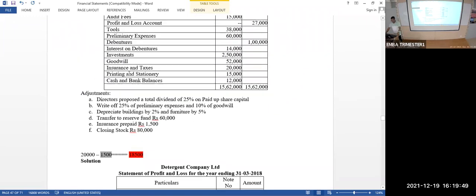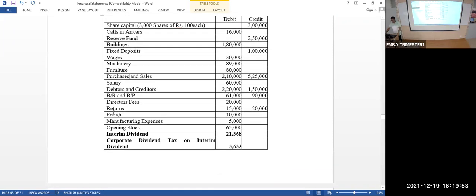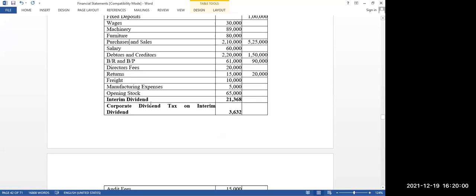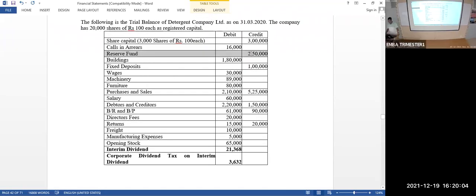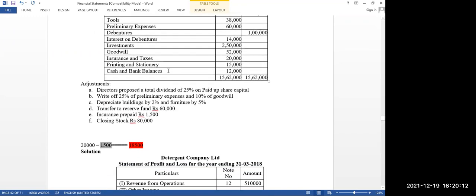Look at this reserve. Where is reserve? Yes, reserve fund. It is there, sir. Yeah, 2,50,000 was the opening balance of reserve. How much reserve did we create from the current year?